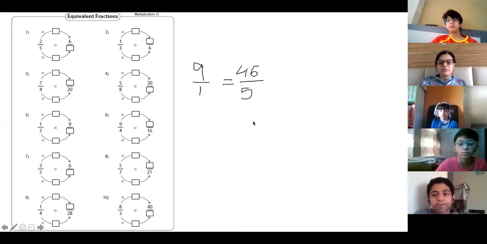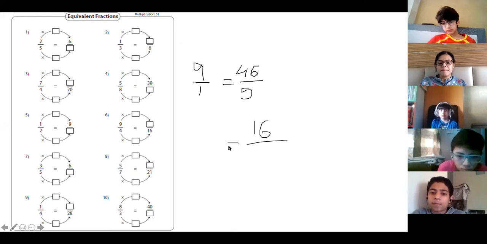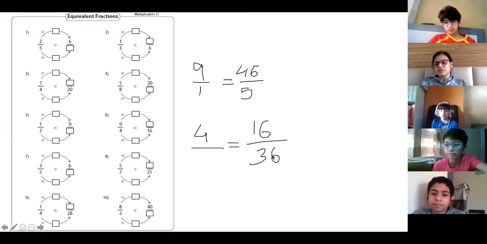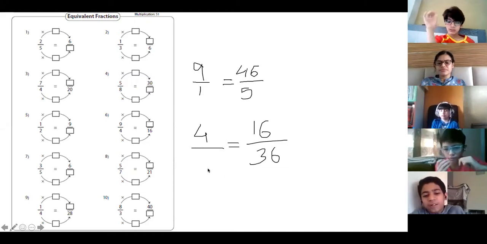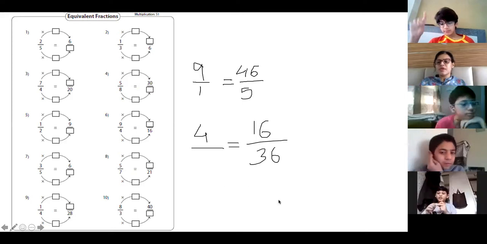Okay, one more I am giving. 16 upon. Ma'am, can I do, please? Okay. Who will answer this? 4 4s are 16. 4 upon 9. 4 4s are 16, 4 upon 9. Okay, I'll ask everyone.